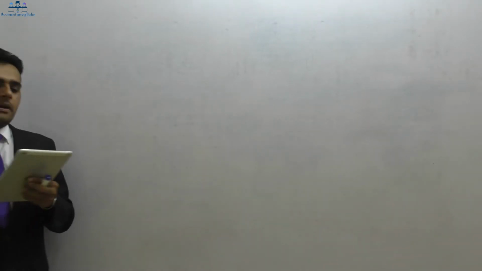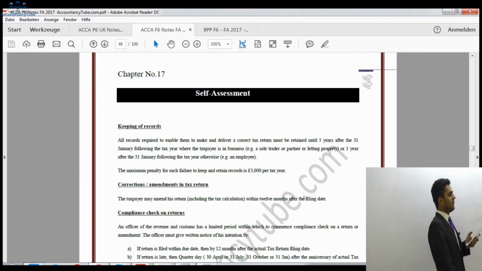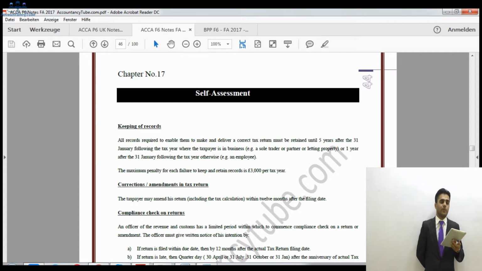Chapter number 17, self-assessment, as you can see on your video screen. First of all it says keeping of records. Record means that if you're claiming tax, you must keep the receipts and the pay slips. If you're charging any VAT, you must keep those records as well. Whatever sales you're making, you should keep the records, and your employees' NIC numbers and everything. So you must keep all the records.